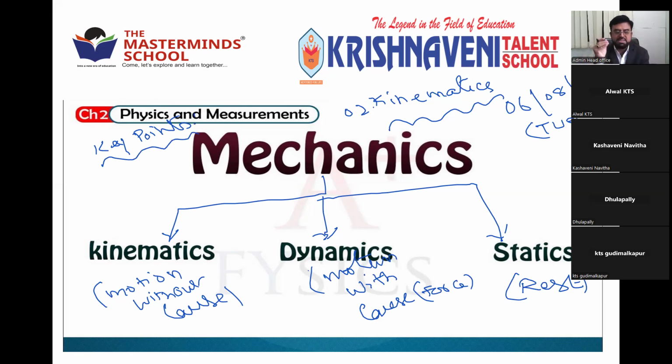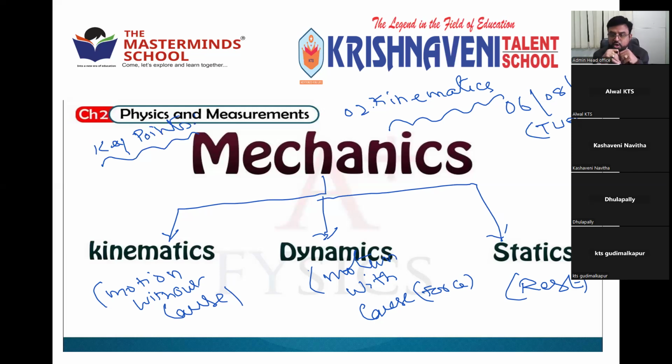Mechanics is divided into 3 parts: kinematics, dynamics, statics. When you go to the higher classes, 9th, 10th, you come across dynamics and Newton's laws of motion. In kinematics, we will come across only motion. What is motion? What are the types of motion? And what are the physical properties we come across with motion, like velocity, speed, acceleration? All these terms come in kinematics.